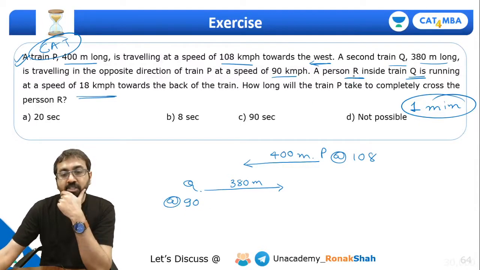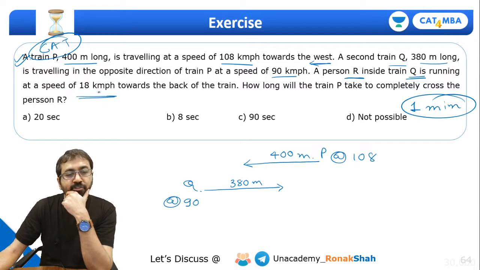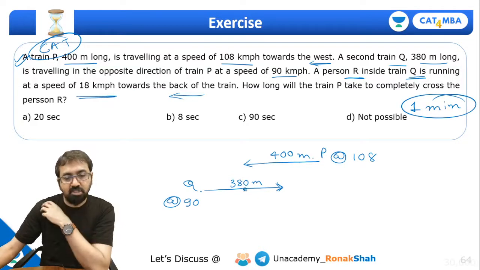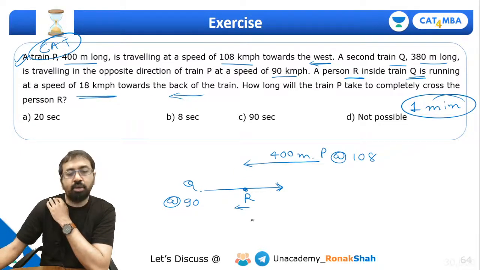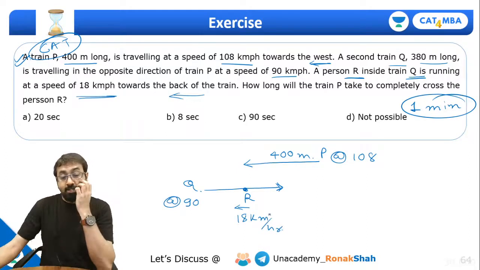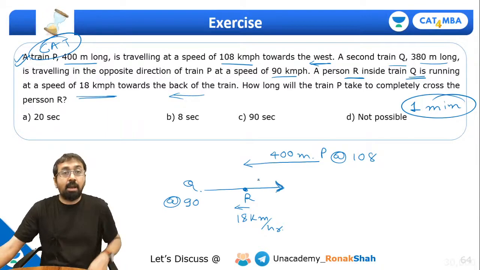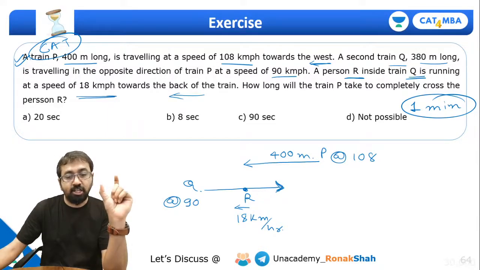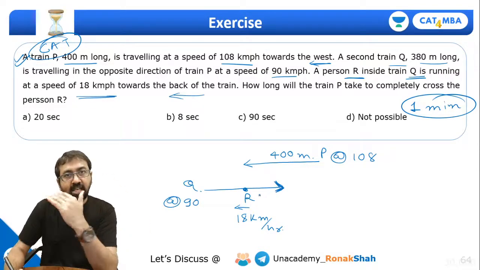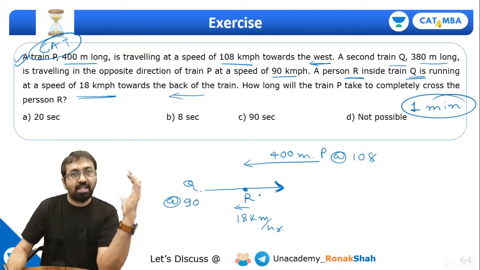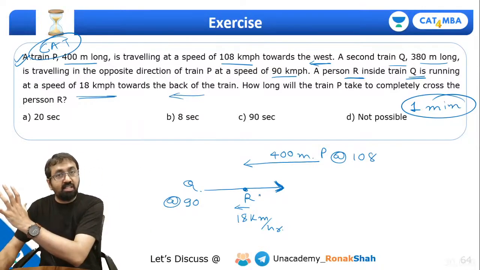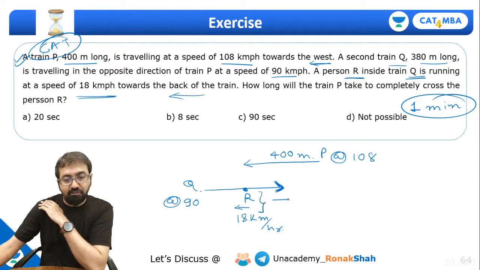A person R inside Q is running at a speed of 18 km per hour towards the back of the train. Now, if the train is going in this direction, the person R is over here. See here, the length of the train would not come into the picture. The person is going in this direction at 18 km per hour. Now guys, please understand, I'm talking about train Q. It is going in this direction at 90 and the person is going in this direction at 18. So can I say effectively the person will be dragged in the east direction, at what speed? 72 km per hour.